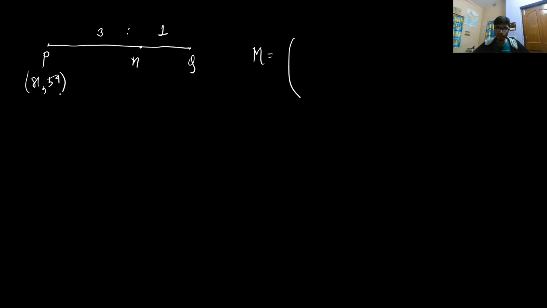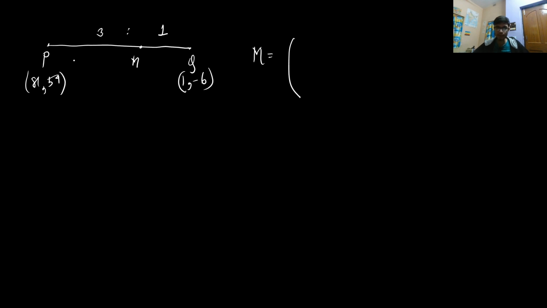Now what is the question asking? It is saying that there are points P and Q, which are the endpoints of the focal chord, and there is a point M on this focal chord which divides the line segment PQ in the ratio 3:1. Now if you solve by using the section formula, you will get the coordinate of point M. This particular point is 81 comma 54, and this is 1 comma minus 6.